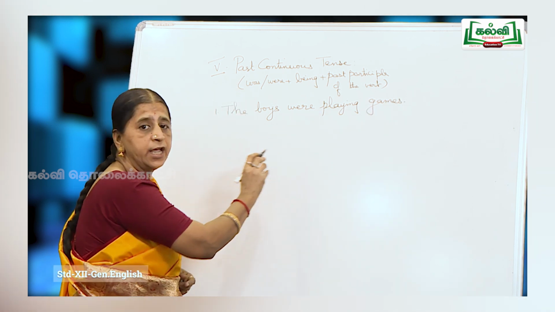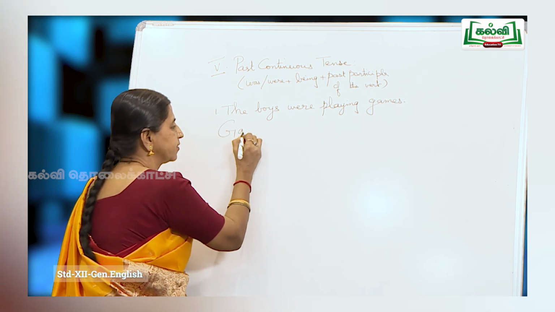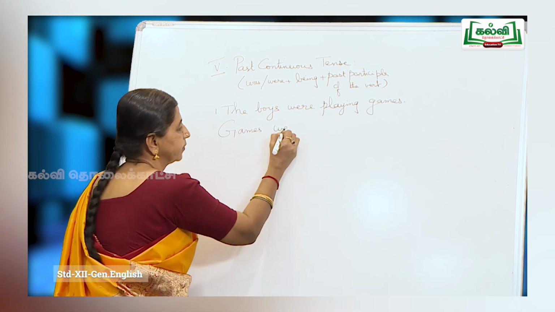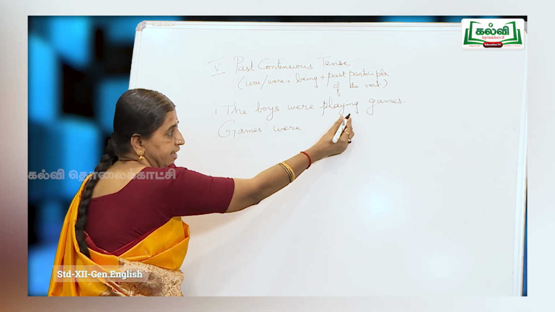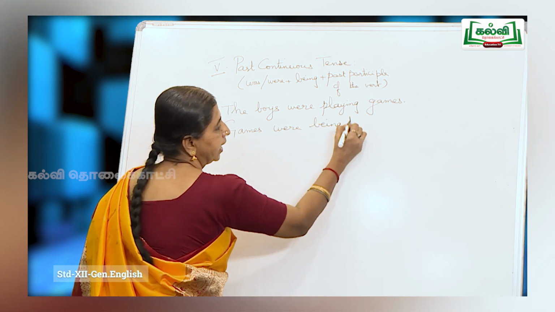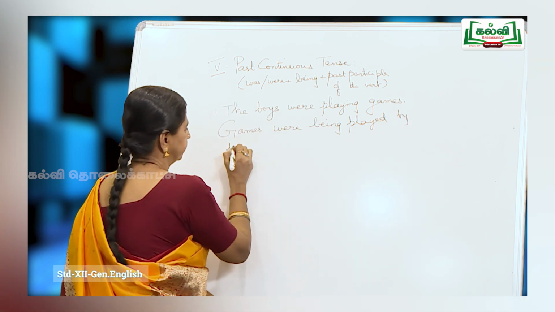The boys were playing what? Games. So, my answer starts with games. Games, plural. So, I choose were. Since it is continuous, the ing form, I get being. Games were being played by the boys.